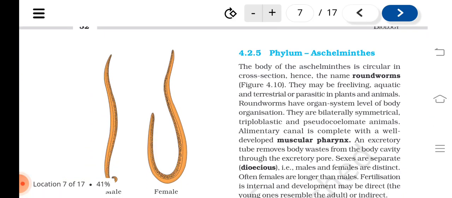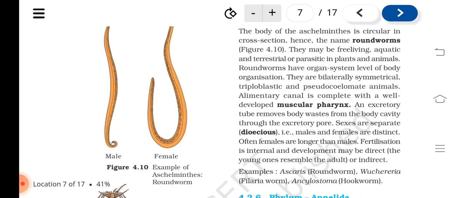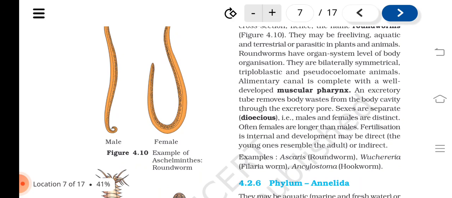Phylum Aschelminthes. The body of the Aschelminthes is circular in cross section, hence the name roundworms. Figure 4.10. They may be free living, aquatic, and terrestrial or parasitic in plants and animals. Roundworms have organ system level of body organization. They are bilaterally symmetrical, triploblastic, and pseudocoelomate animals.